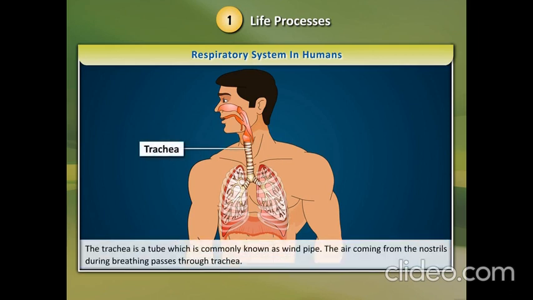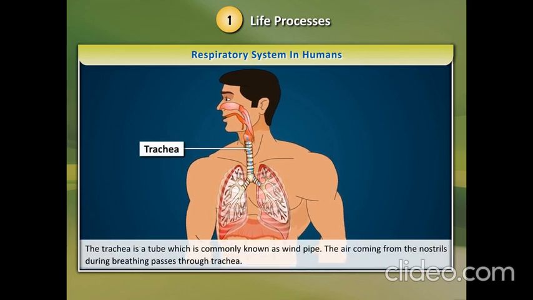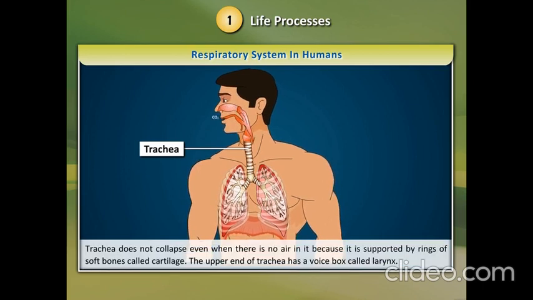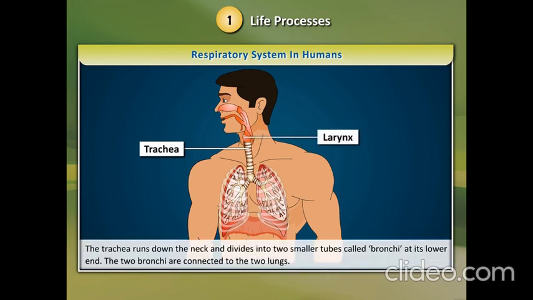The trachea is a tube which is commonly known as windpipe. The air coming from the nostrils during breathing passes through trachea. The trachea does not collapse even when there is no air in it because it is supported by rings of soft bones called cartilage. The upper end of trachea has a voice box called larynx. The trachea runs down the neck and divides into two smaller tubes called bronchi at its lower end. The two bronchi are connected to the two lungs.